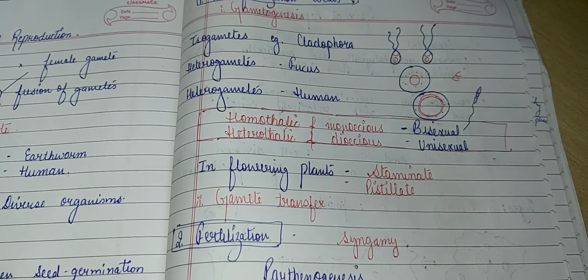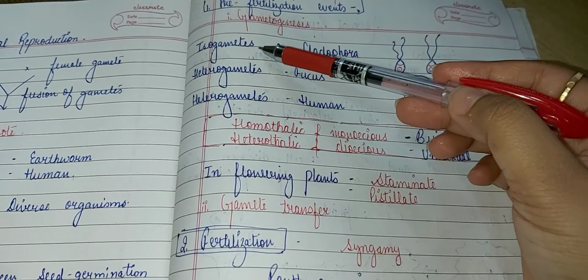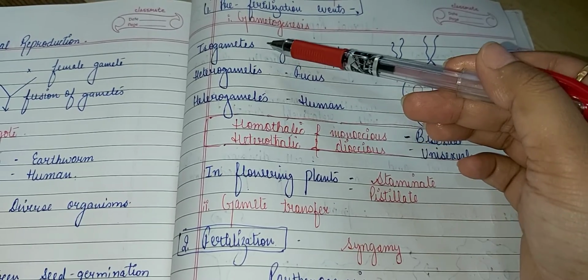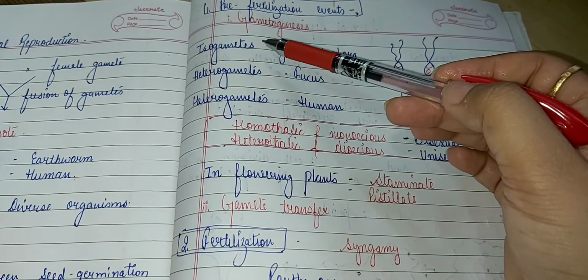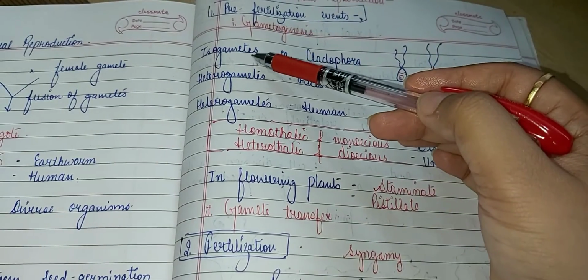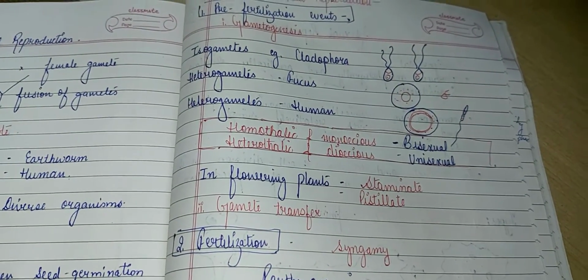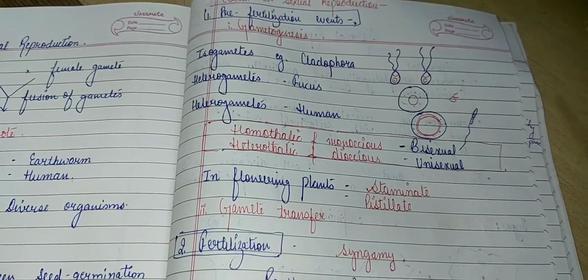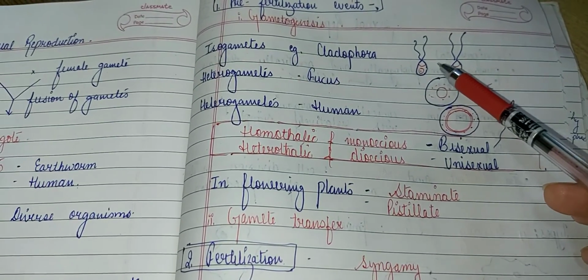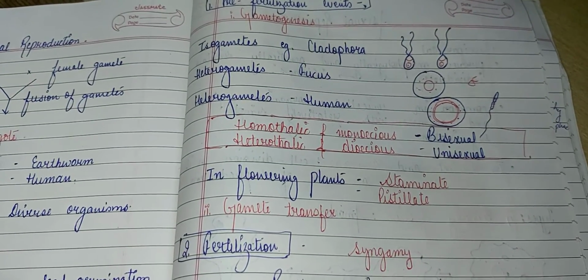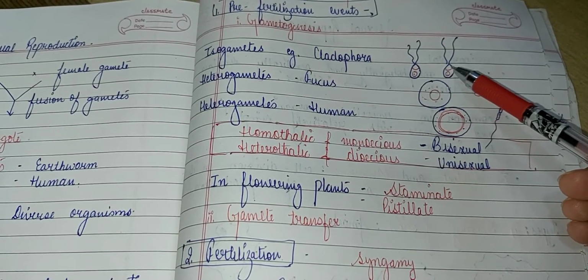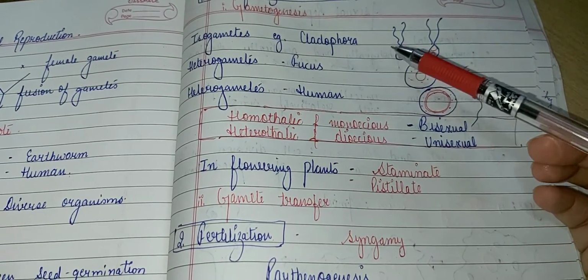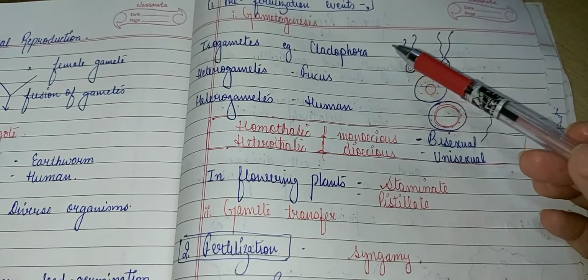And now let's talk about the types. The very first type of gametogenesis is the formation of different types of gametes or similar types of gametes. The first category is isogametes. Iso means similar. So in isogametes, both types of gametes formed, male and female gametes, are similar in their morphology. Isogamete formation can easily be observed in lower fungi and algae, and the example is Cladophora.